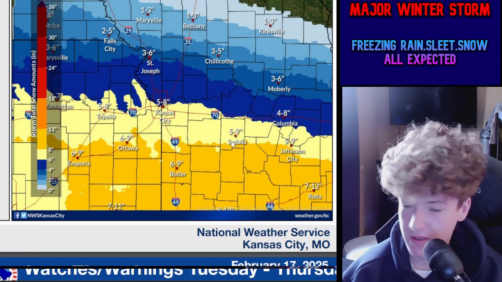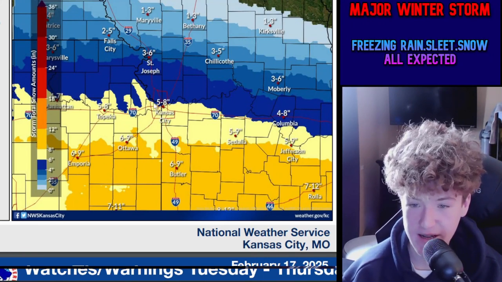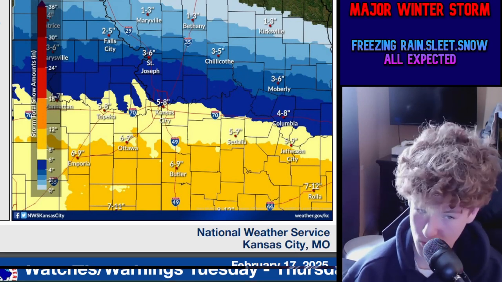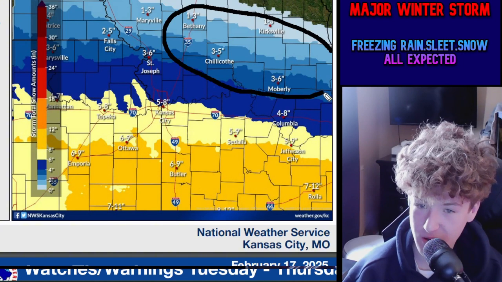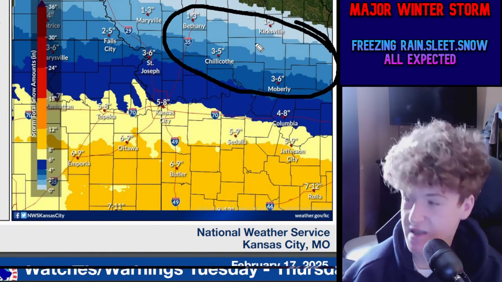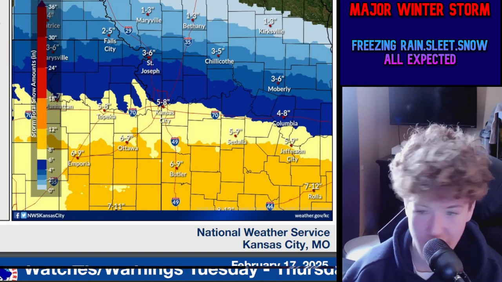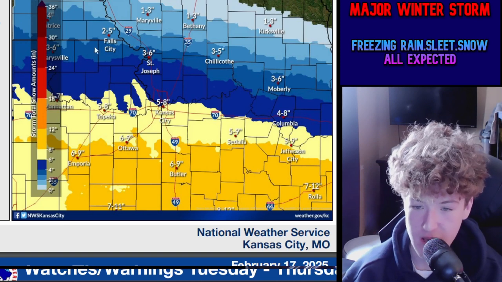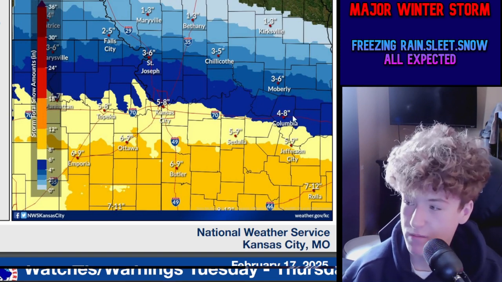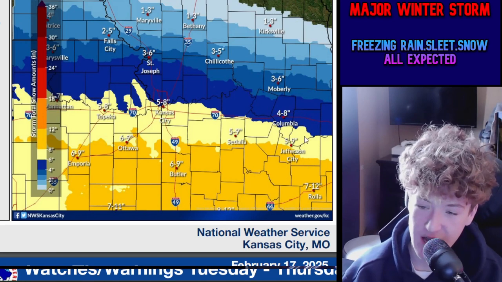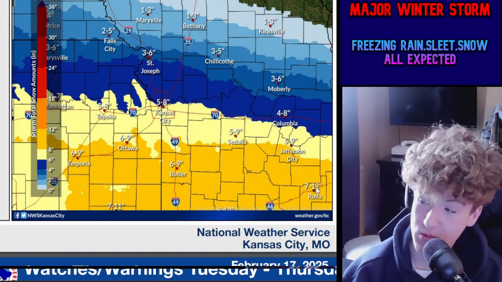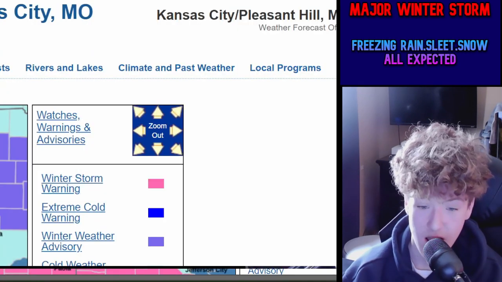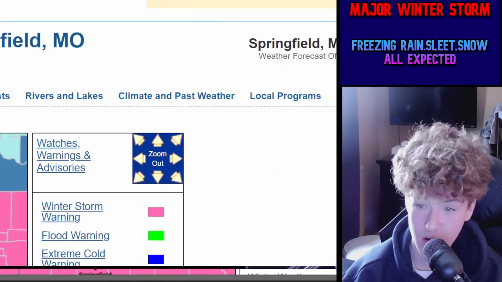Now, if we look at the National Weather Service in Kansas City forecast here, we're going to see 5 to 8 inches of snow for Kansas City. Chillicothe is right on the edge there, where, as I was mentioning, on the northern part of the snow, dry air is going to affect this, so maybe potentially even less accumulation for this area than what is shown here. But 3 to 5 inches for Chillicothe, 1 to 3 for Kirksville, 1 to 3 for Bethany, 1 to 3 for Maryville, 2 to 5 for Falls City, 3 to 6 for Moberly, 4 to 8 for Columbia, 5 to 9 for Jefferson City, 7 to 12 for Rolla, 6 to 9 for Butler, and 5 to 9 for Sedalia, with 6 to 9 inches for Ottawa, with the light and fluffy snow that is forecasted here.